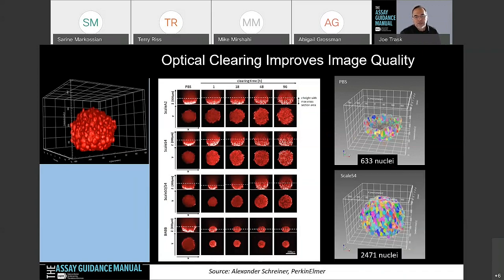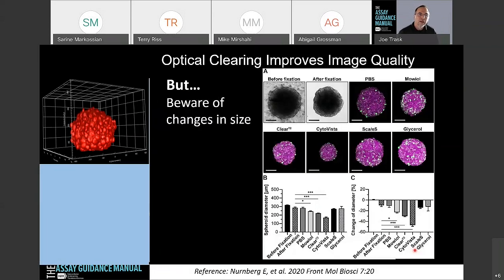When we look at something that's been cleared, like Scale S4, you can see we can image the entire sphere, so we can identify all of these objects in all spaces. Here you can see the difference is between 633 nuclei up to over 2,071 nuclei. But you have to be aware of the changes that can happen when you use clearing agents.